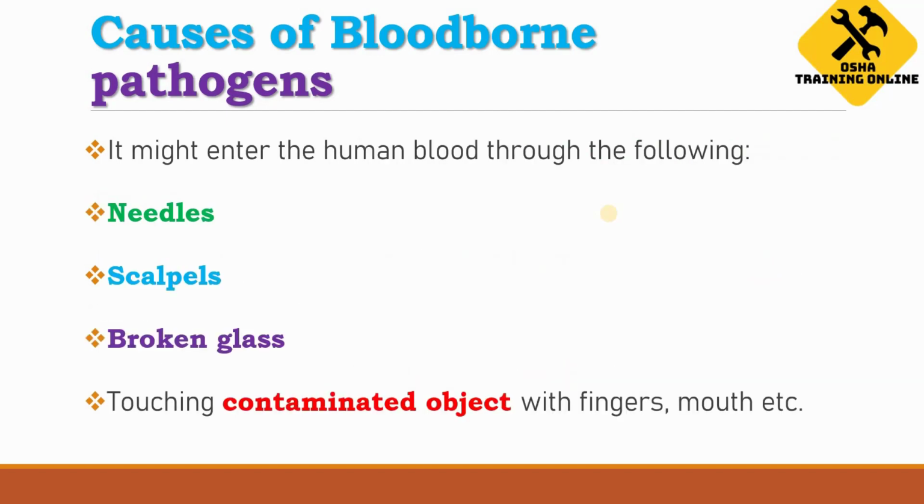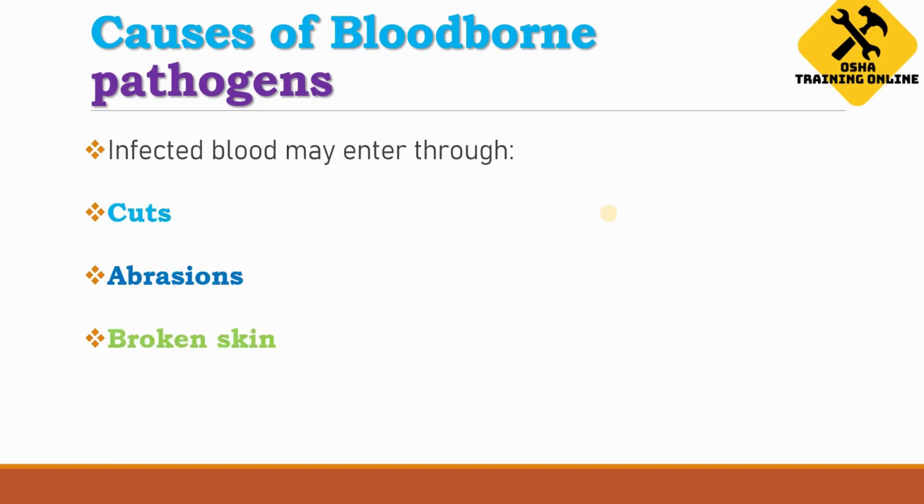Now, the ways through which it might enter the human blood are the following. It may transfer to humans through needles, scalpels, broken glass, and touching contaminated objects with fingers, mouth, etc. There might be work environments where we need to use needles, broken glass, and scalpels, and the worker may also come in contact with contaminated objects by touching them with fingers, mouth, etc. So these are the causes which really need actions or precautions in order to avoid them.